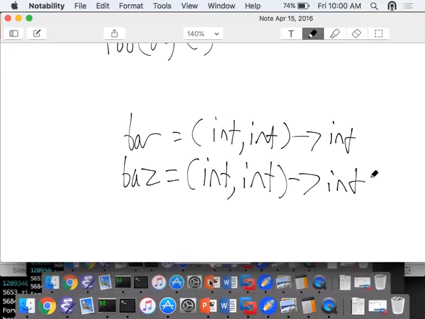Right, so it's actually similar to thinking about classes. If I expected a Bar, could I pass a Baz? Yes, because I know everywhere that Baz is used, it's been called with two integer parameters and it returns an int, which means I can use a Baz there instead. Obviously the semantics will be different, but the types will be fine. So they're the same type.